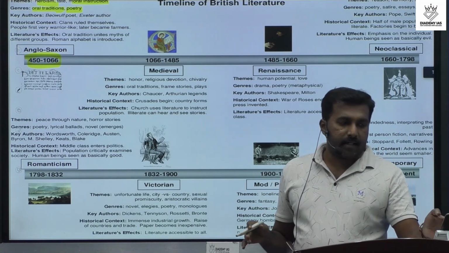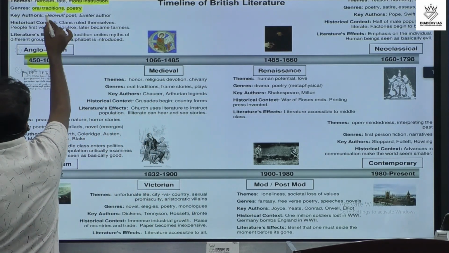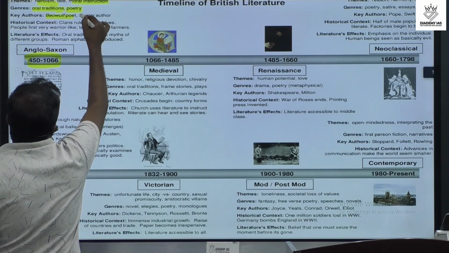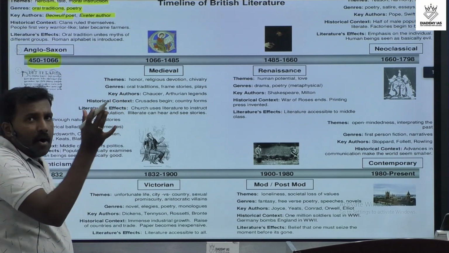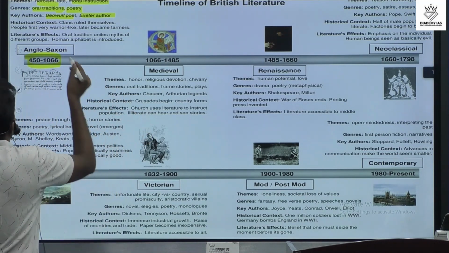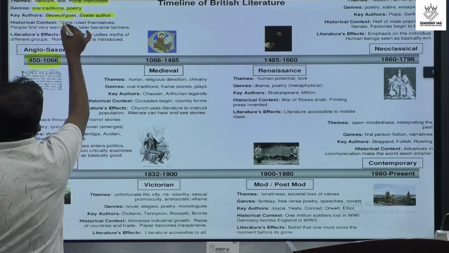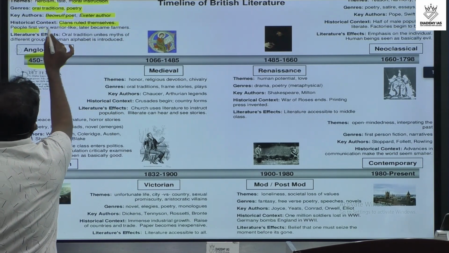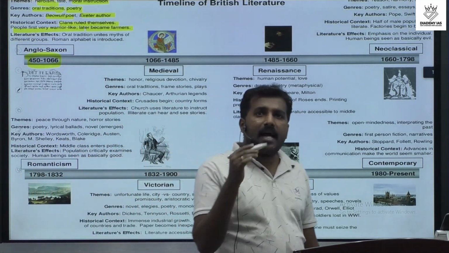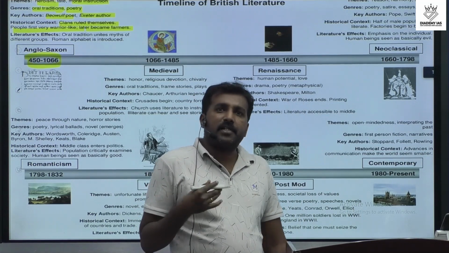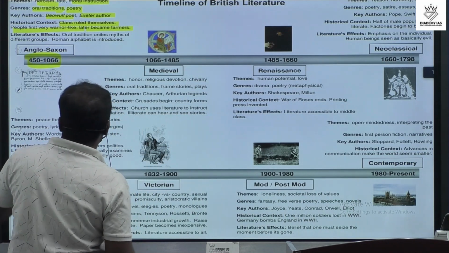Then the next is the same period, Anglo-Saxon. We have the important work Beowulf, and other authors. Then the important peculiarity of the Anglo-Saxon period is historical context. What are the historical contexts? The different clans there. Because we know that Anglo-Saxon means Angles, Saxons and Jutes. Actually they were fishermen, warriors. So all these are the peculiarities of that time.